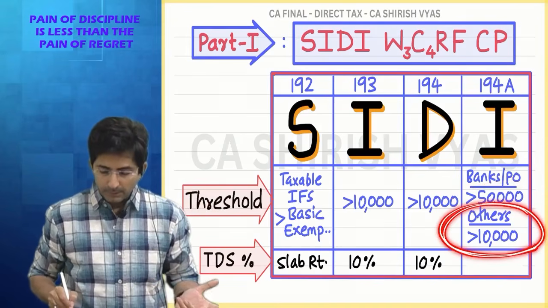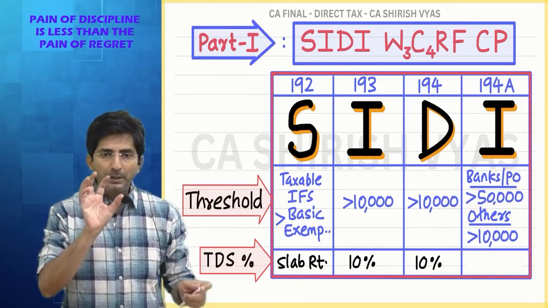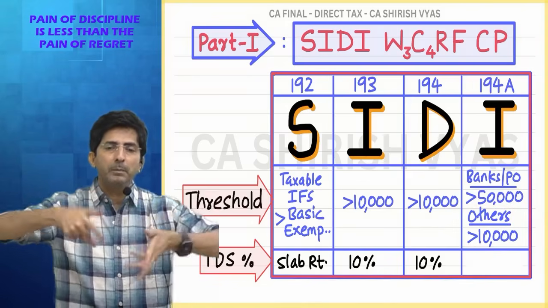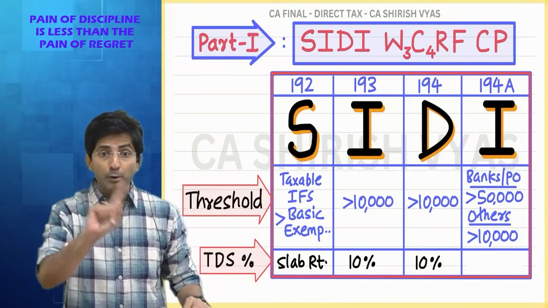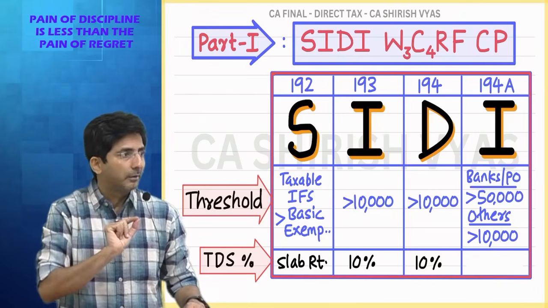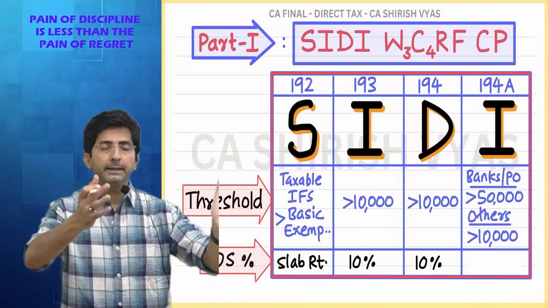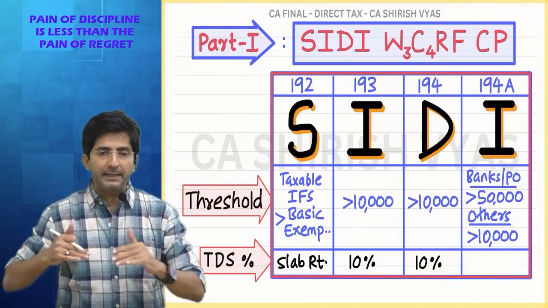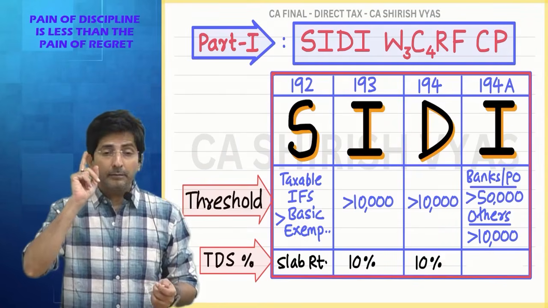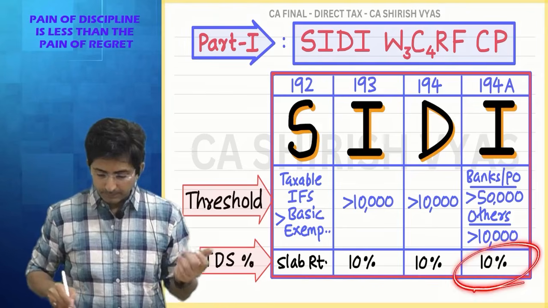Tell me then, what will come in others? Like in Reliance, you have made a fixed deposit. There are public deposits in companies: Reliance, Infosys, L&T, where you have made public deposits. Public deposits are also not sellable. See why I am taking the example of public deposits: because it cannot be sold, and something which cannot be sold is covered in 194A. So if you have made a public deposit with Reliance, L&T, Infosys, when they pay interest, what is the rule? 10,000. Why? Separate threshold for banks. Wait, let me reveal the percentage also, 10%.